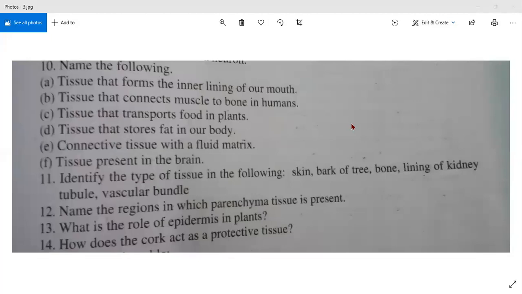Ekamdeep, I am unmuting you. Unmute yourself. Yes, ma'am. Okay, Ekam, now read the 12th question.